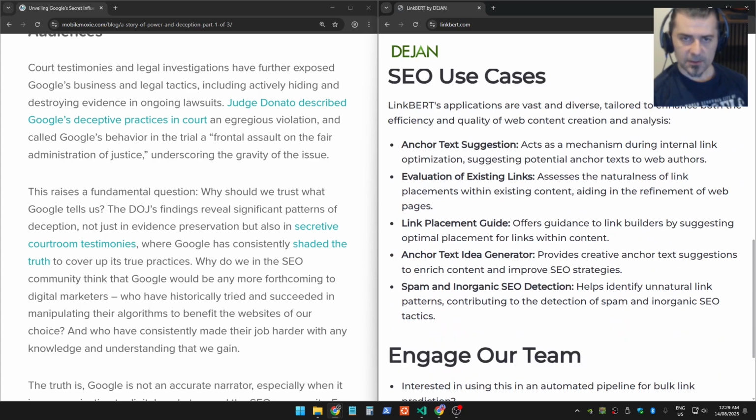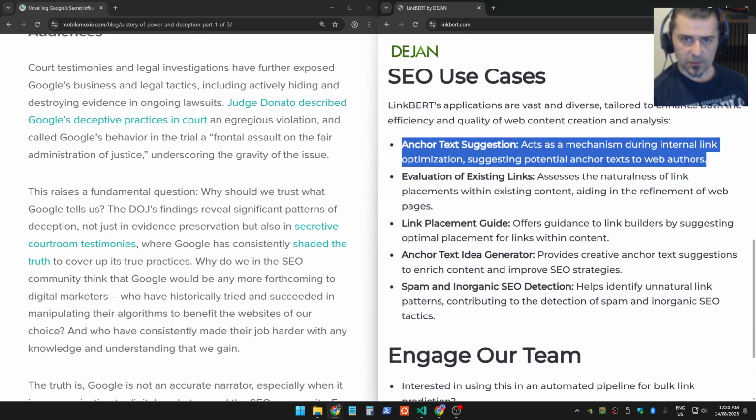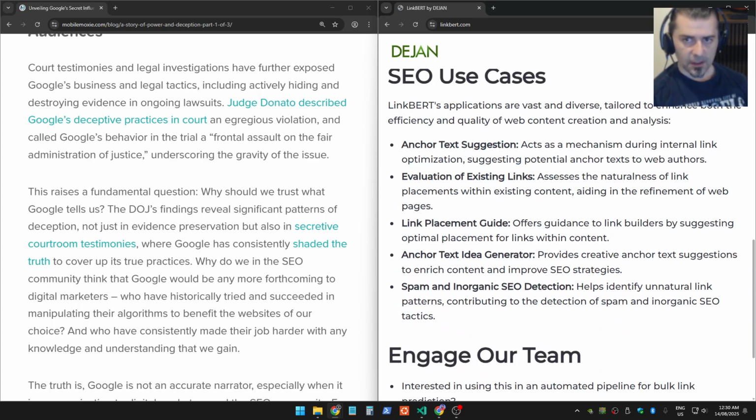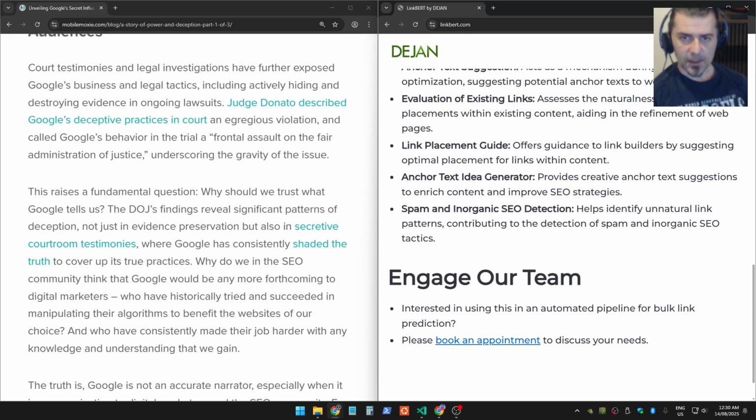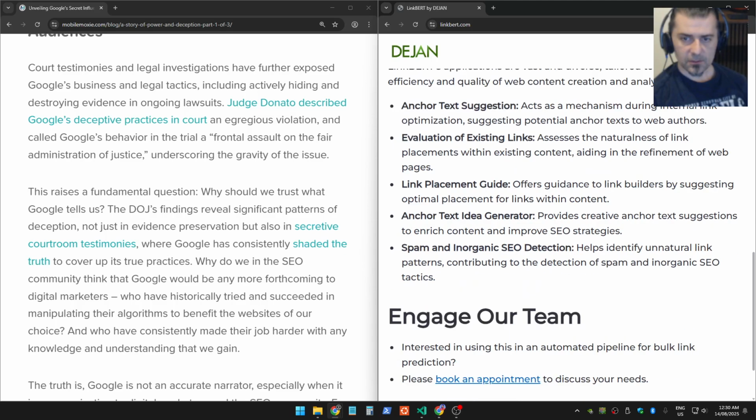Well, a couple of use cases. You can use it during internal link optimization for potential anchor text. Also, you can use it to evaluate existing links to see how natural they are, because this model predicts where the links will be based on everything it's seen in its training data. And it can also be used as a link placement guide. So for those writing blog posts, for example, wondering where exactly would be a nice natural place for a link, this tool can help them decide that.